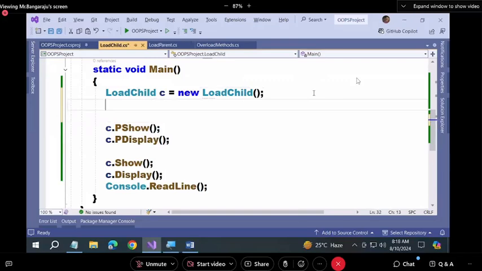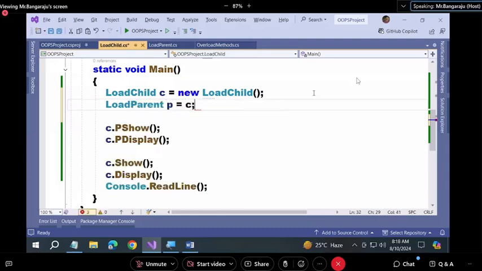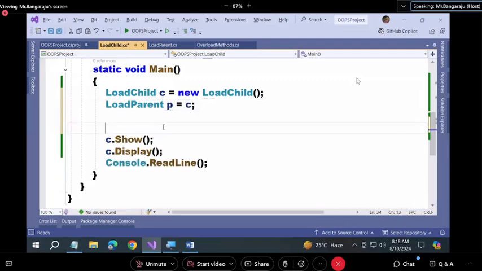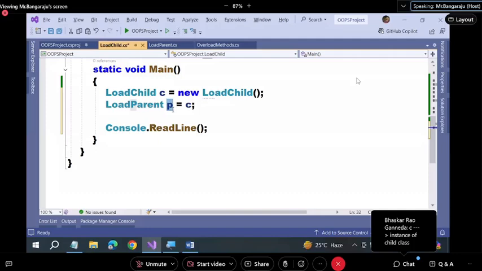What is C? Instance of child class. I hope you remember this. Load parent P equals C. Valid or invalid? This is 3.1 of the third rule of inheritance. What is that? Parent class variables can be initialized by child class instance. So P is called a reference. Now P and C both are accessing the same memory only. Remember?